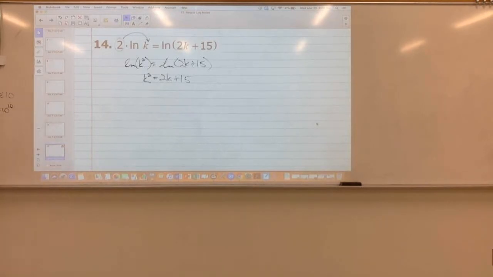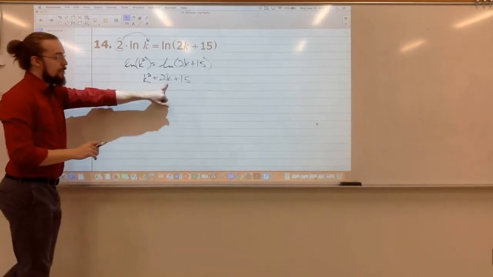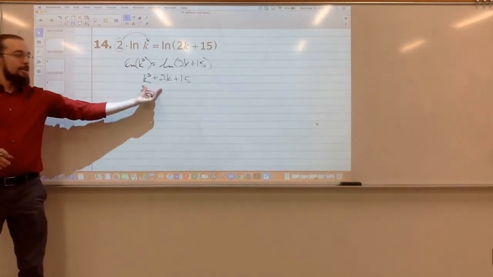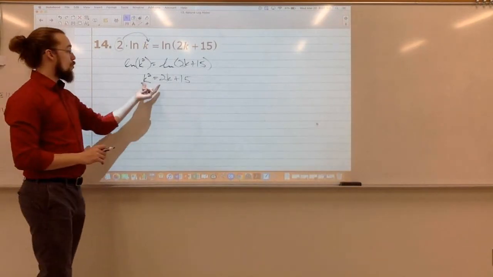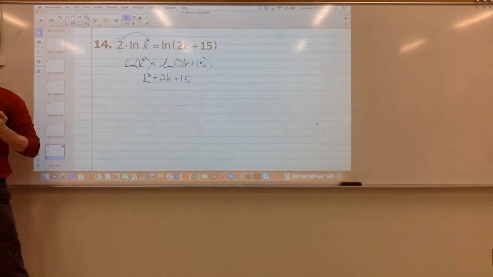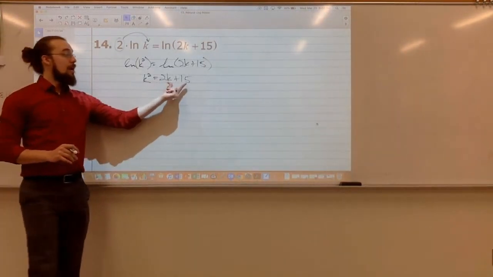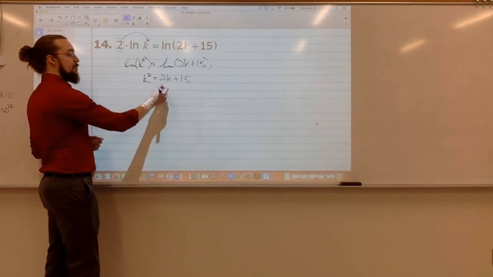How would I solve something like this? How do I solve a quadratic? Could you minus the 2, bring it over and negative 2k squared equals 15? No, because this isn't a k squared, so I'm not able to combine those. Yeah, to solve a quadratic, we want to get everything on one side equal to 0. Right? So I can subtract both the 2k and the 15 over.